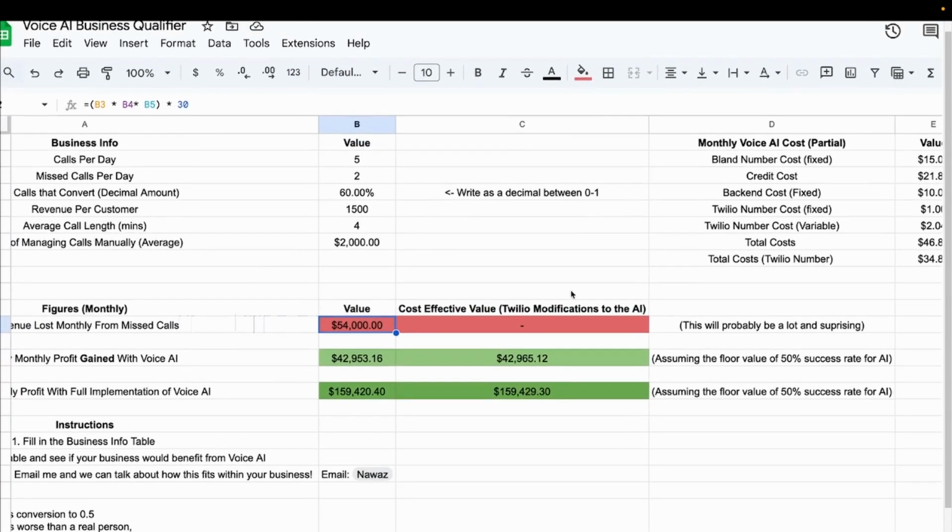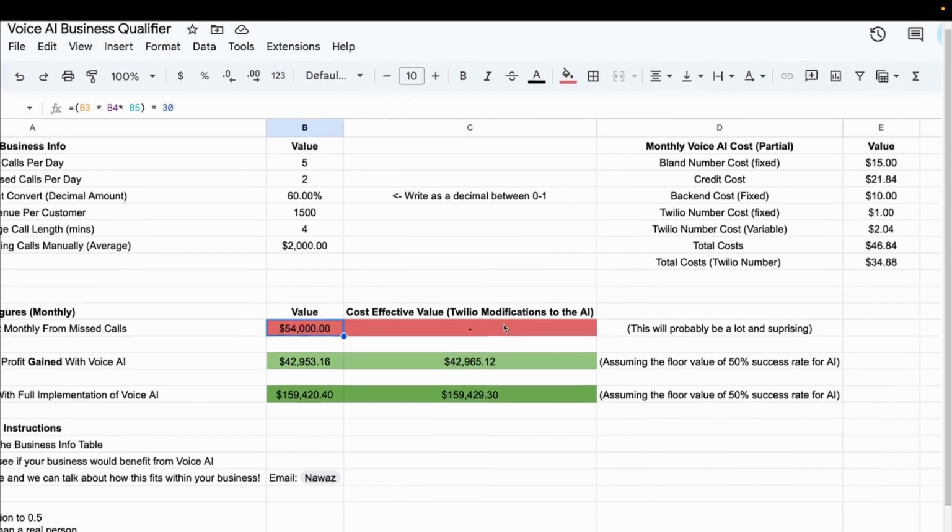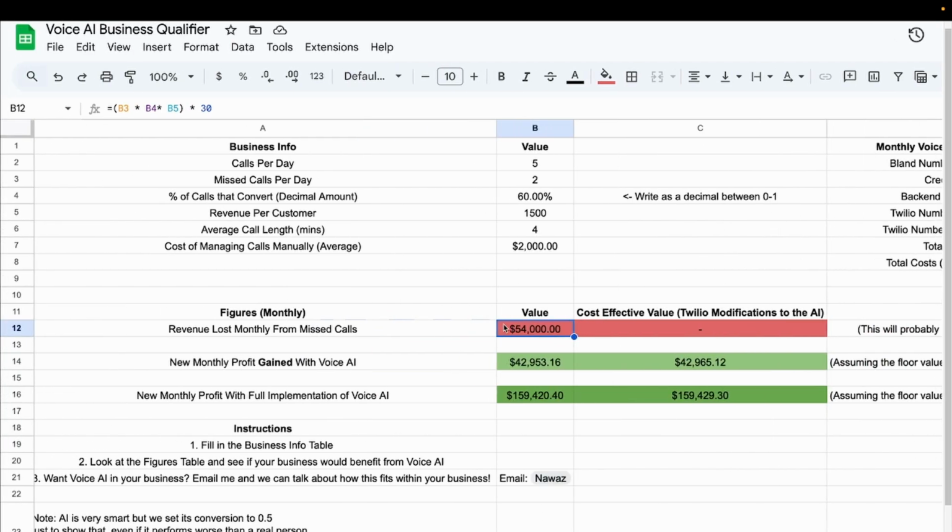We're going to assume a much lower conversion rate for the AI. It normally isn't that low, right? AI is quite smart. I wrote a little note here. You can change the amount by just changing this, all right? But currently, we're going to assume the conversion rate is worse than a human being, so that even if it performs worse than a real human, it's still very much profitable, right? So you're losing this much revenue by not using voice AI, right?